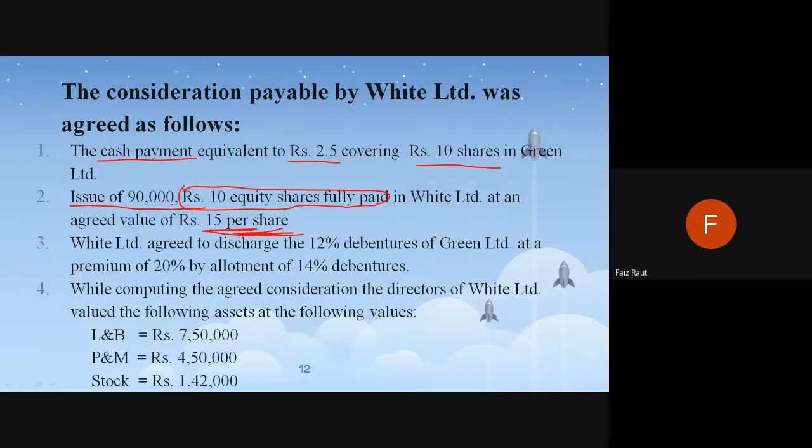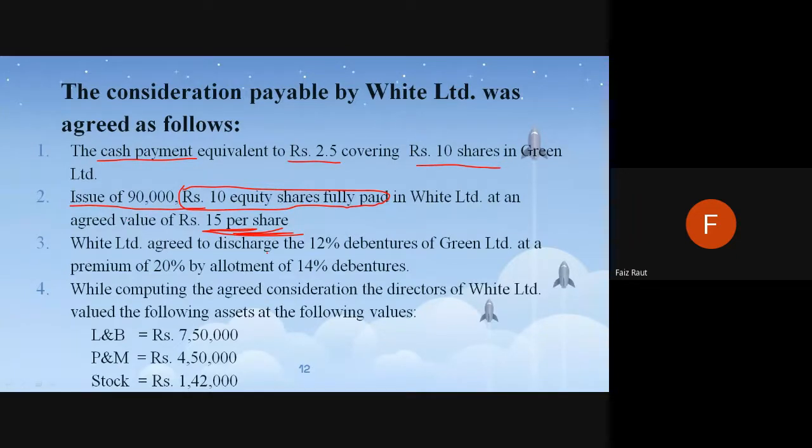You don't need to remember all this here, but if it is an exchange ratio problem, then you can analyze. For 60,000 shares, they are getting 90,000 shares in return. So they are getting more. Okay, the share value is 10 rupees, but after the negotiation, they have agreed on 15 rupees per share. So they are also paying a premium of 5 rupees. These two things are the payment to the target company shareholders.